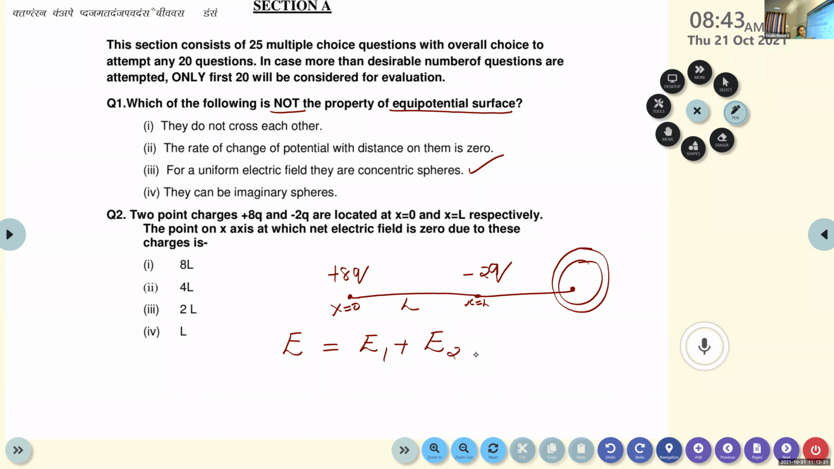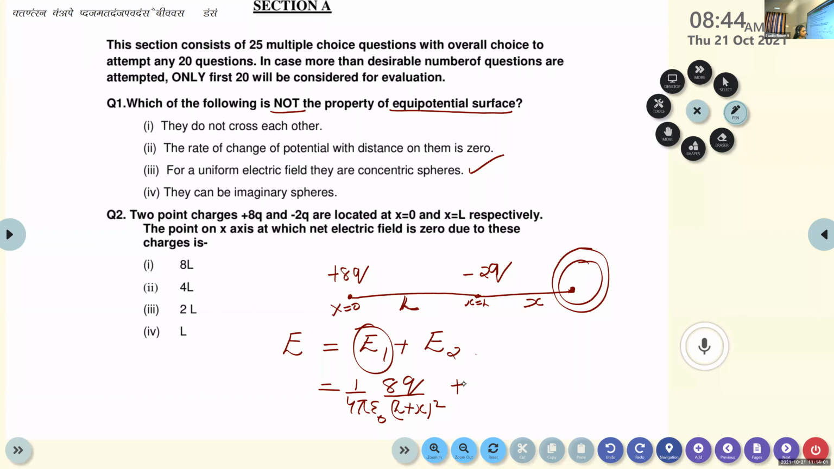The net electric field at any particular point will be equal to the sum of the electric fields due to the individual charges. Then, according to Coulomb's law, we can write the equation for E1 and E2. It becomes 1 by 4 pi epsilon 0, 8q divided by the distance of separation between these points. Here it is L, that is from plus 8q to minus 2q, it is L. And from plus 8q to this unknown point, we can take it as x. So the total distance is L plus x, the whole square.